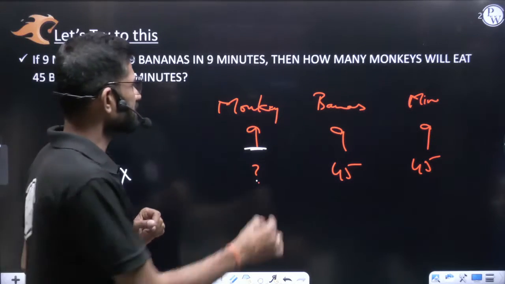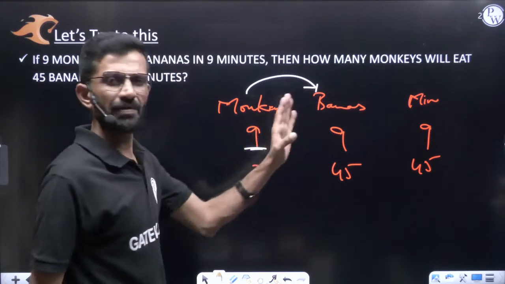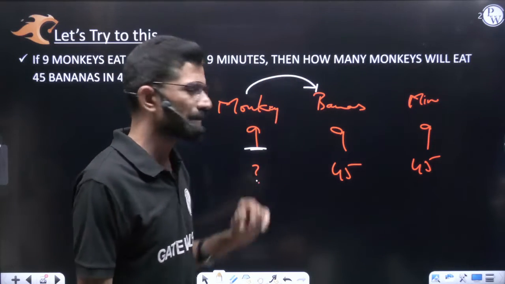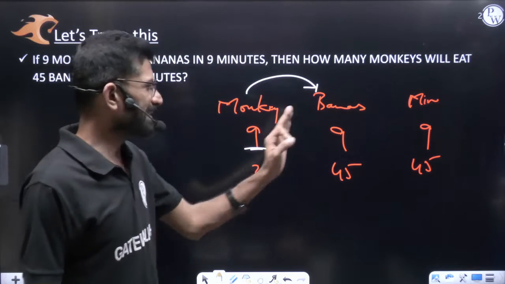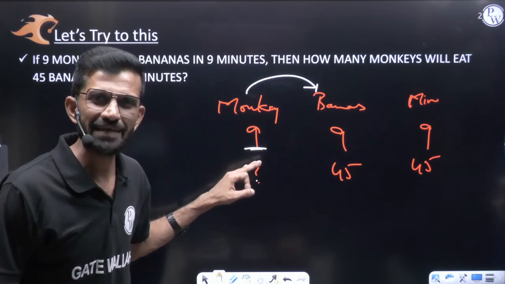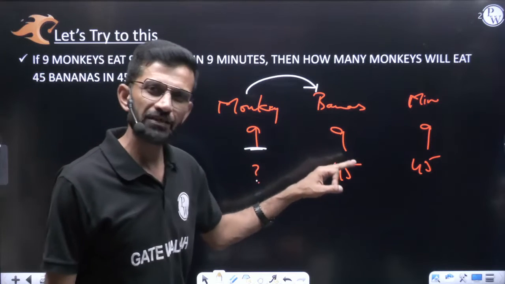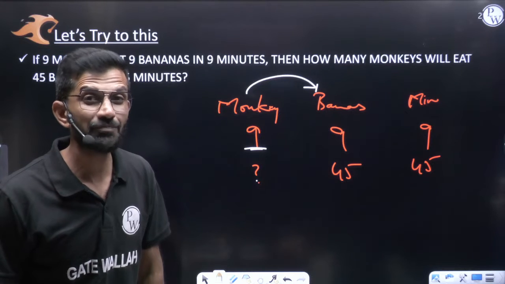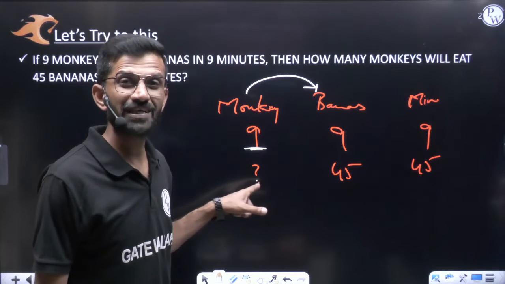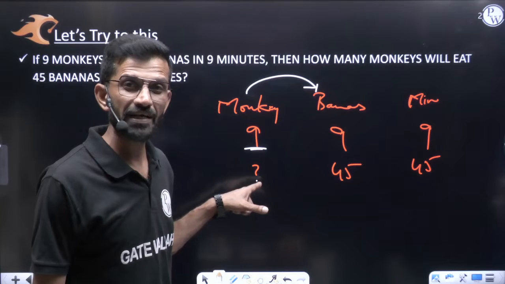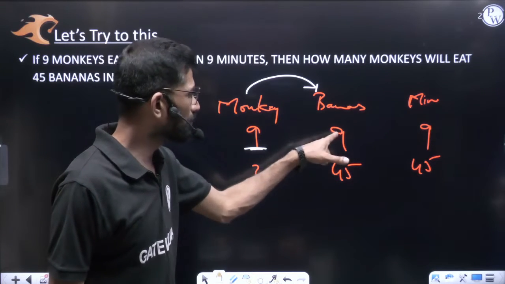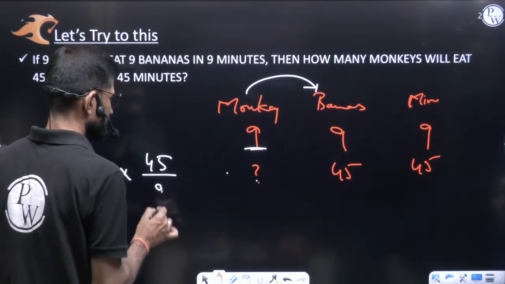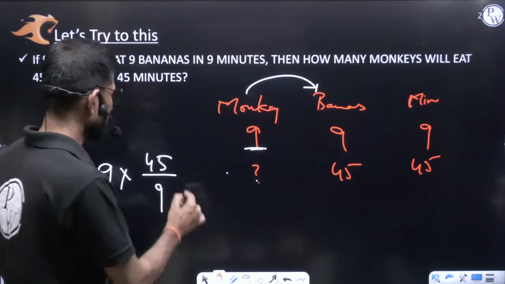Let us compare with the bananas. Only compare monkeys with bananas, forget about the time in minutes. In order to eat 9 bananas, we require 9 monkeys. Now, in order to eat 45 bananas, do we require more monkeys or fewer monkeys? Obviously more monkeys, because the work is more, so we require more people. You want a more value here, so you write more by less. Here the more value is 45, by the less value 9. So 45 by 9, then again a multiplication sign.